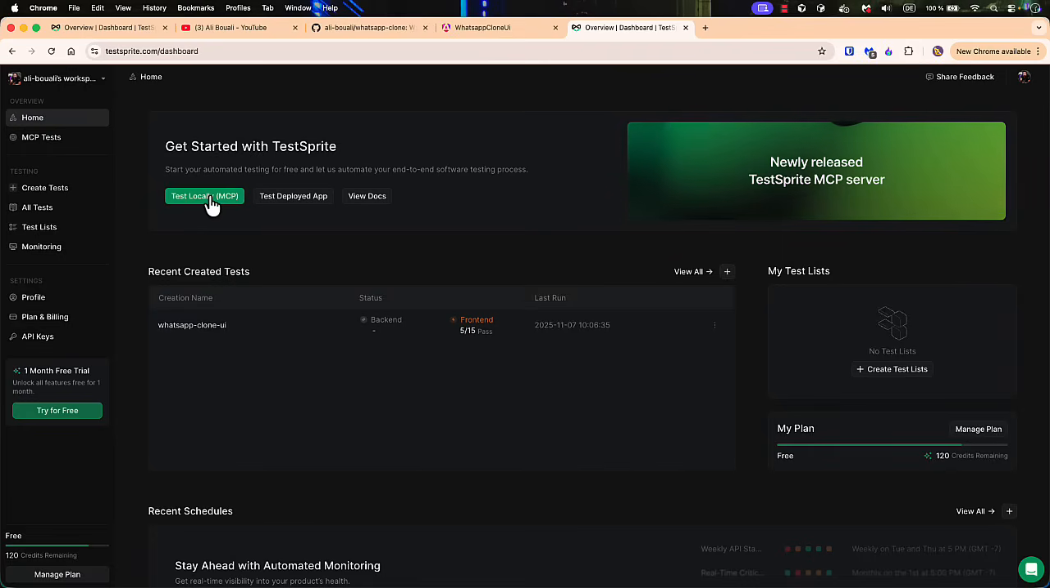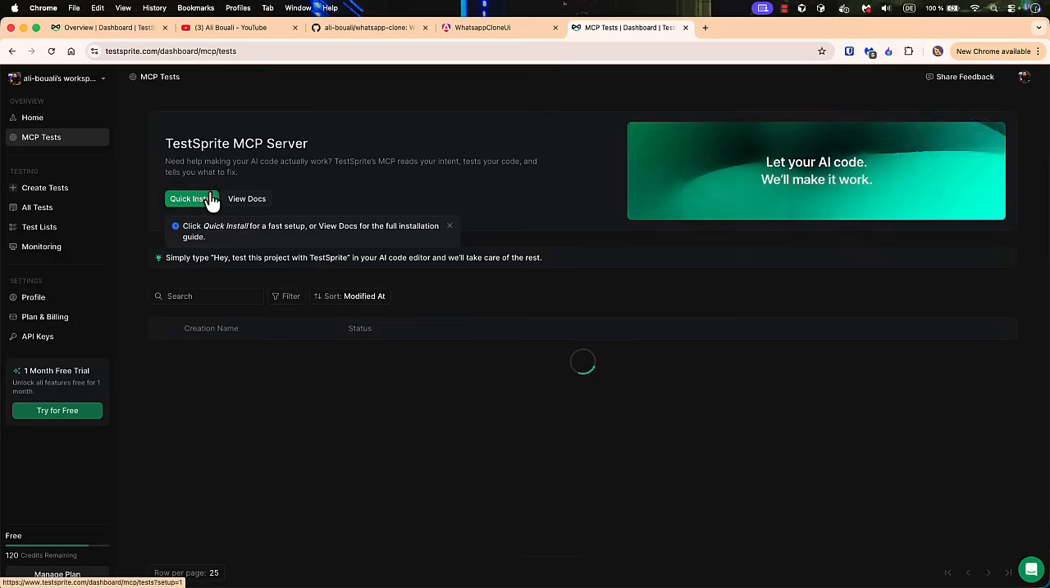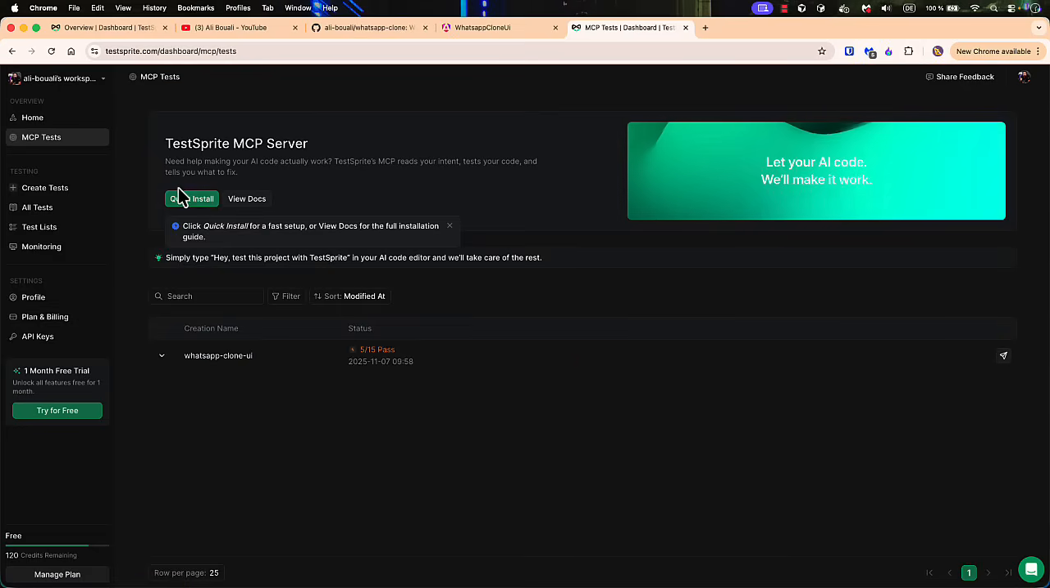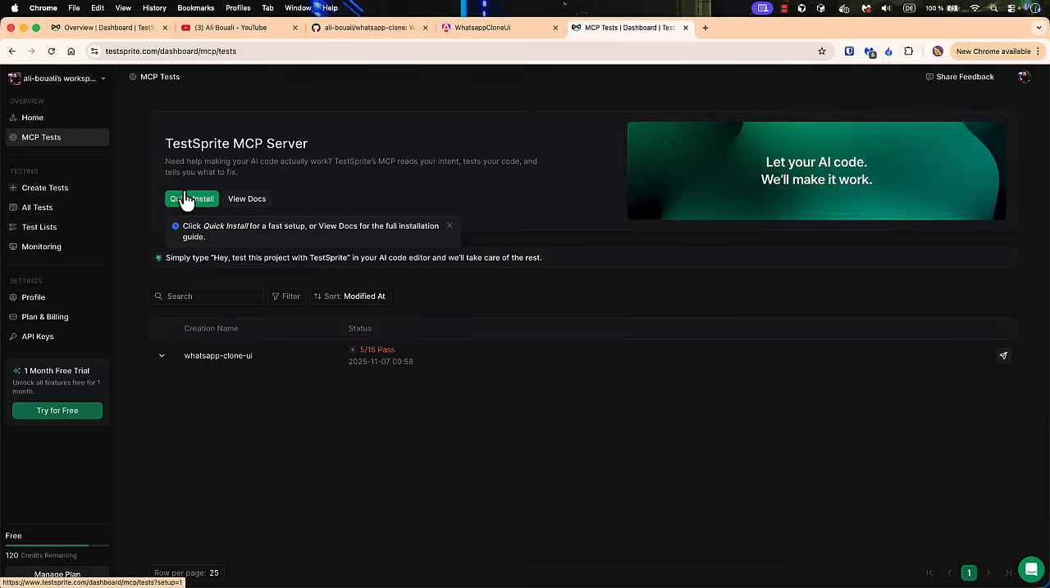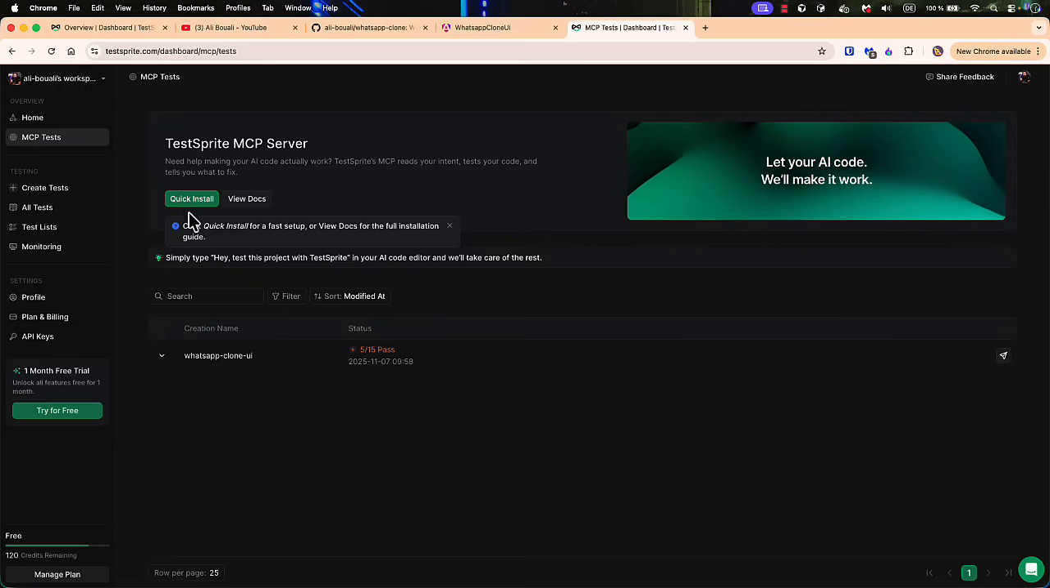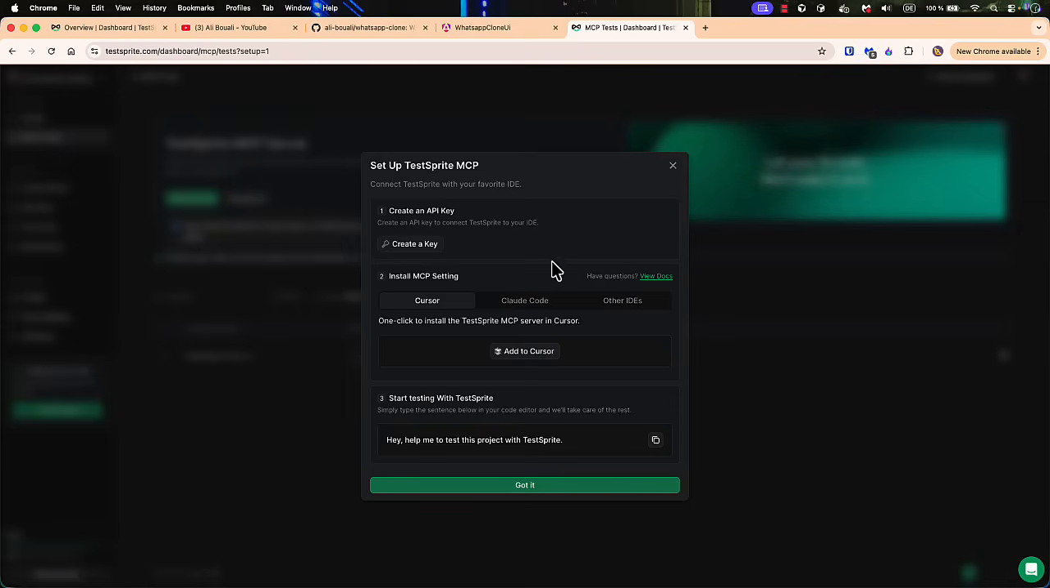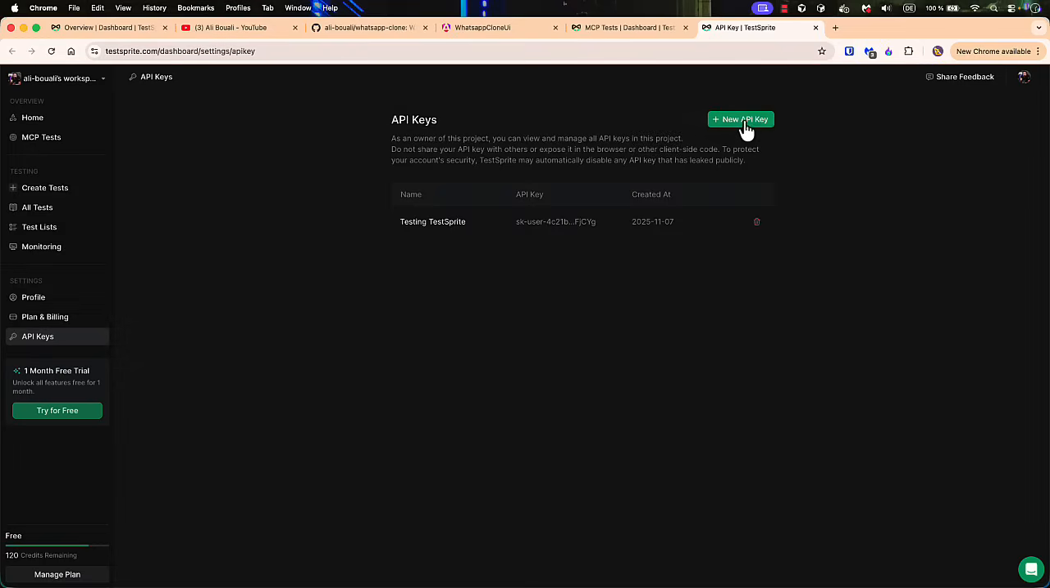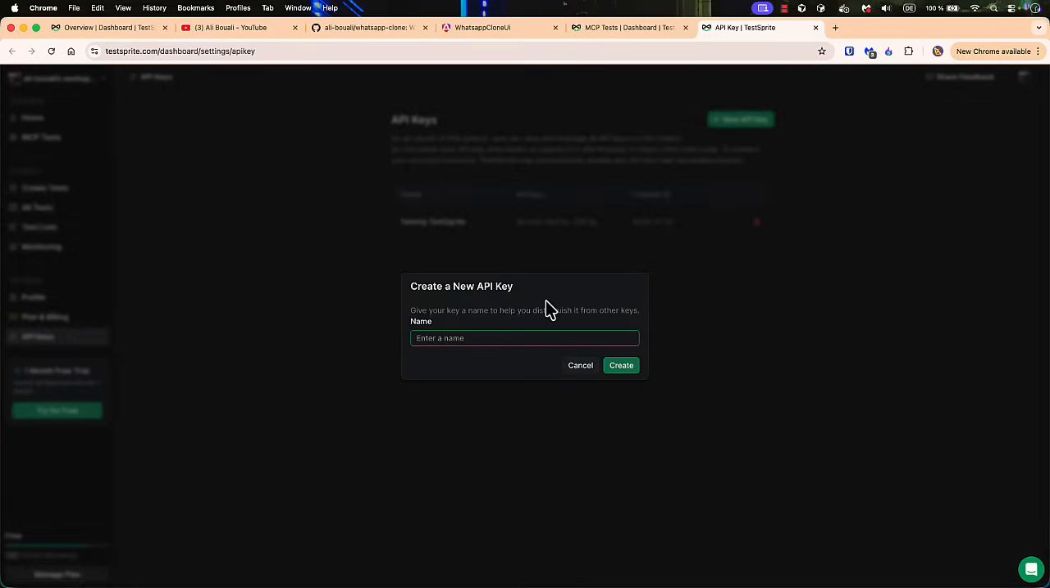All right, so now how we can set up TestSprite. So let's click on test locally, and here we have a quick install. Also, you can see it on the main dashboard, but the steps are exactly the same. So you click on quick install, and here there are a few steps that you need to do. First, you need to create a key, which is just one click. It will navigate you to a new tab, and in here just click new API key, give it a name, and then just create.